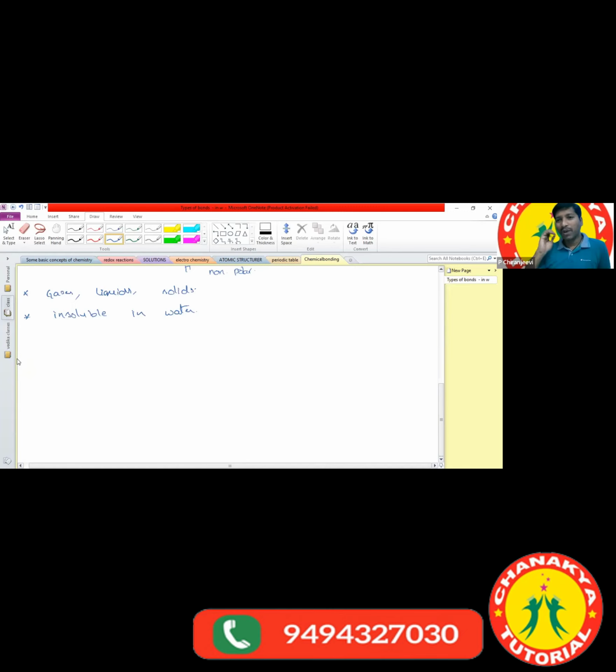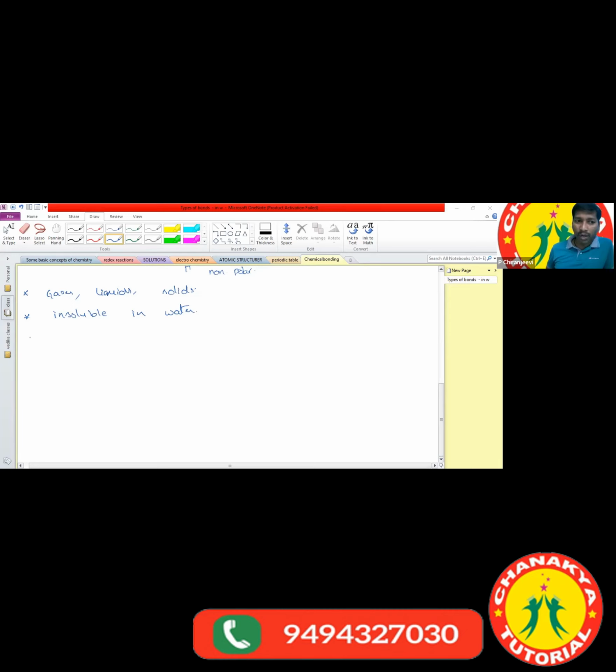What are the examples of hydrocarbons? Petrol, diesel, kerosene are all fuels, and whatever fuels we use are hydrocarbons. LPG in the cylinder is also a hydrocarbon. Are hydrocarbons soluble or insoluble in water? Insoluble. Petrol, diesel, kerosene are insoluble in water. So covalent compounds are insoluble in water.